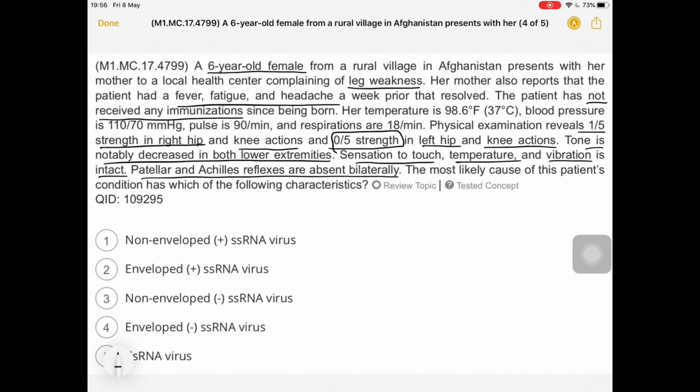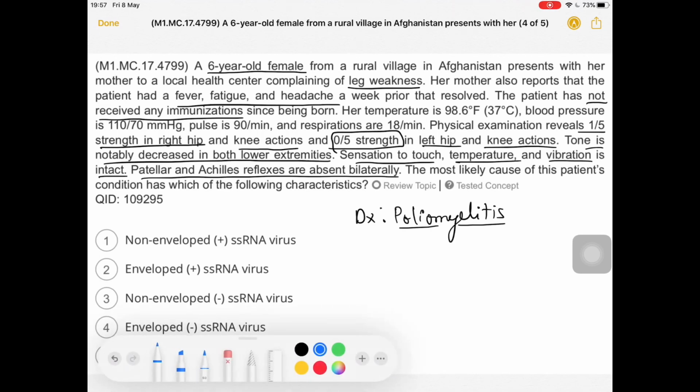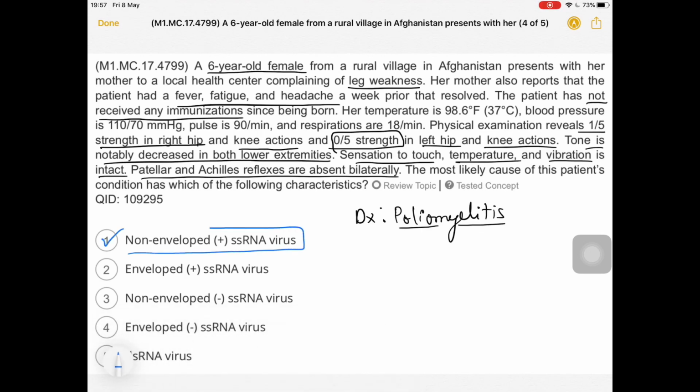Now which of the following conditions is present? So the diagnosis is simple. You already have it in mind, that is poliomyelitis caused by the poliovirus. They are not asking you the diagnosis. They are mainly asking whether you know the structure and properties of this virus. So poliovirus is which one? Enveloped or non-enveloped? Yes, this was a non-enveloped virus, and this was a positive sense RNA virus. Okay, so the answer will be non-enveloped positive sense RNA virus. Okay, so no problem in that.